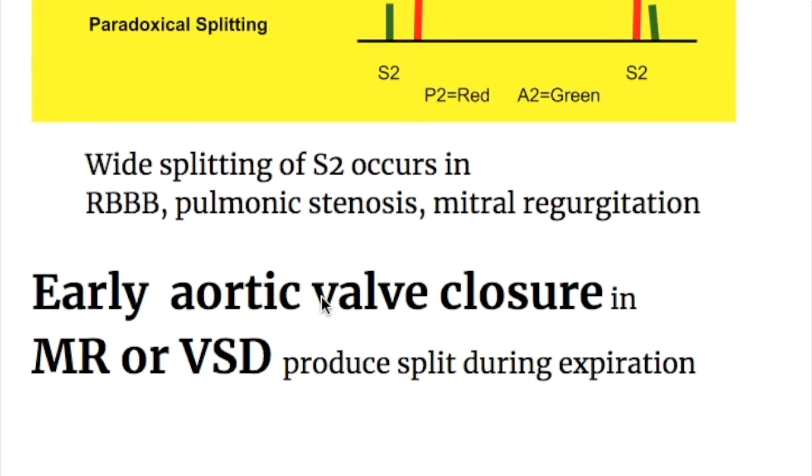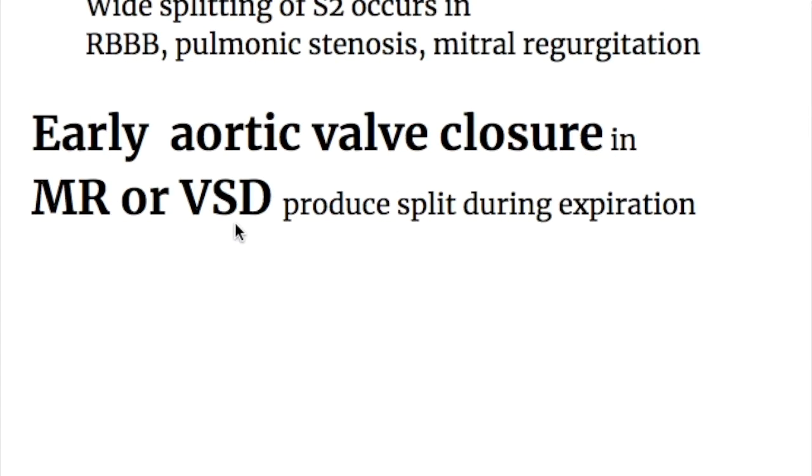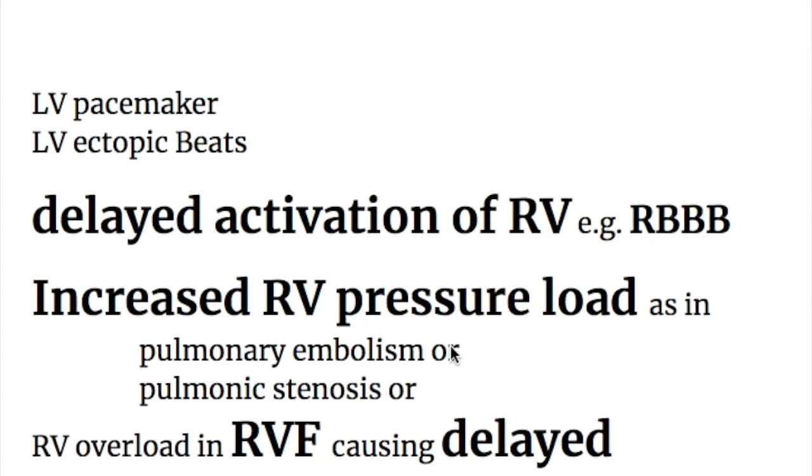Wide splitting of the second heart sound occurs in right bundle branch block, pulmonic stenosis, and mitral regurgitation. Number 2, early aortic valve closure in mitral regurgitation or ventricular septal defect also produces splitting during expiration. The left ventricular causes of S2 split are LV pacemaker and LV ectopic beats. Now the right ventricular causes of the second heart sound split. Number 1, delayed activation of the right ventricle, for example, right bundle branch block, because when there is a right bundle branch block, the right ventricle will be activated slowly.